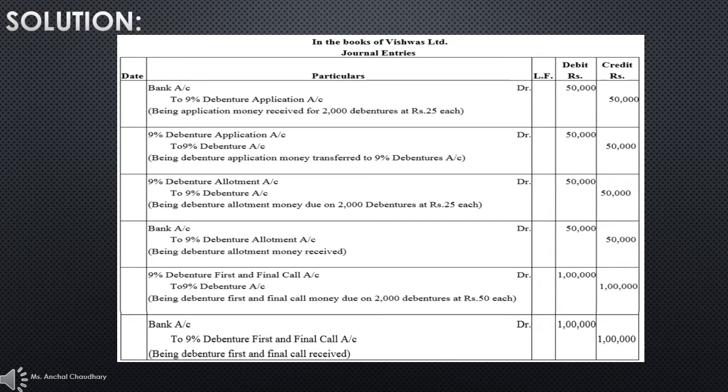And the second thing I have to tell you here is that a company has a lot of debentures. So 9% debenture means the rate of interest. 9% is the rate of interest which a company will provide on the debentures to the debenture holder.